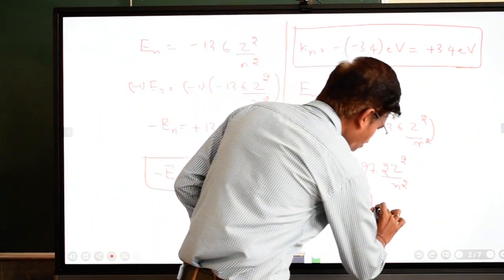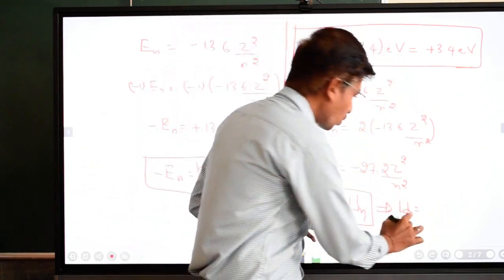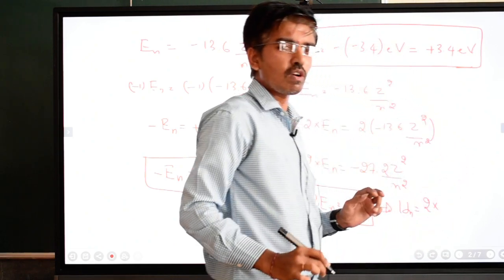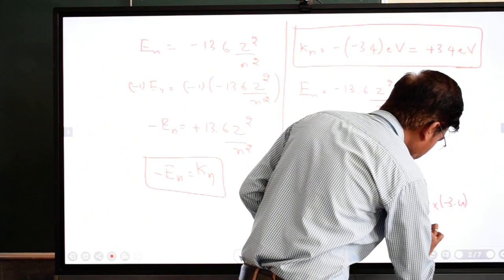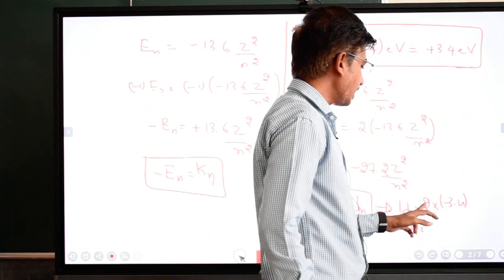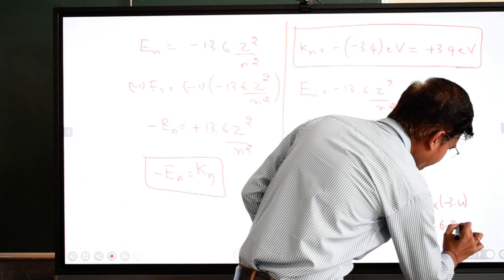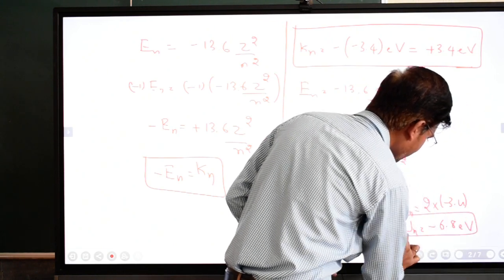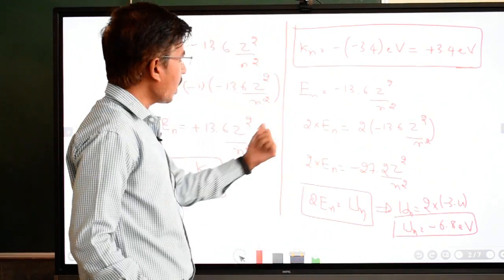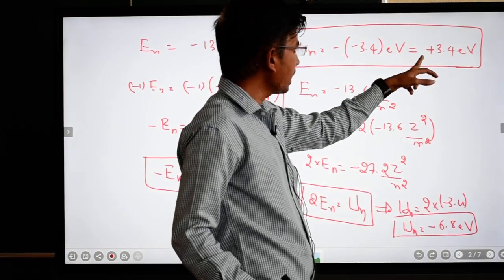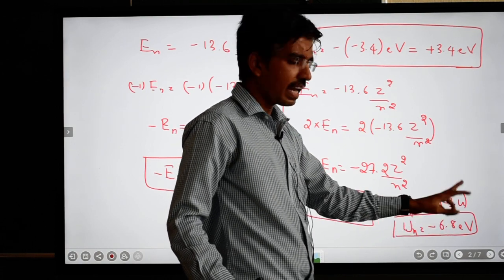Okay, so Un is equal to 2 into En. 2 into En means total energy of the electron in n state, that is given minus 3.4. So this becomes Un is equal to minus 2 into minus 3.4, that is minus 6.8 electron volt. So this is nothing but the potential energy of the electron in n state. Okay, so kinetic energy how much? So this kinetic energy is equal to plus 3.4 electron volt. Similarly, the potential energy becomes minus 6.8 electron volt.